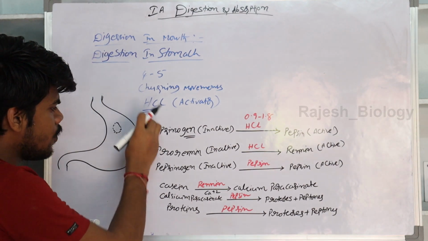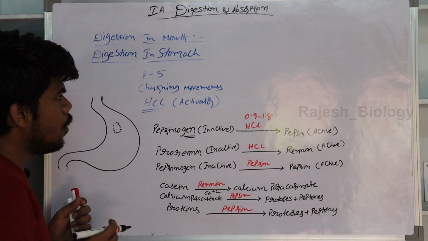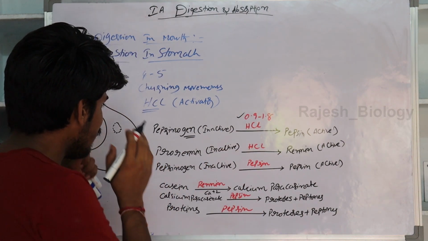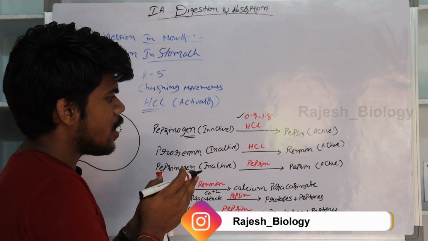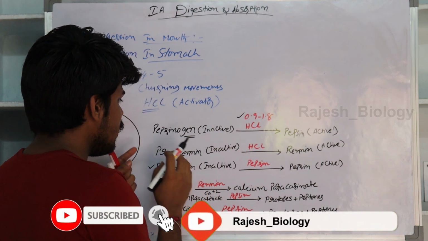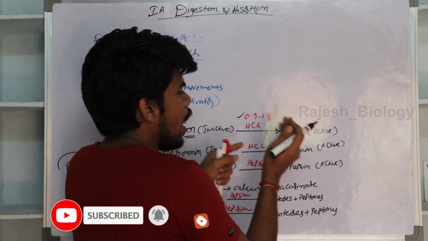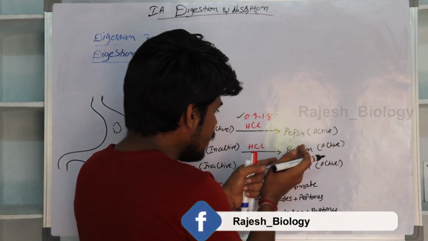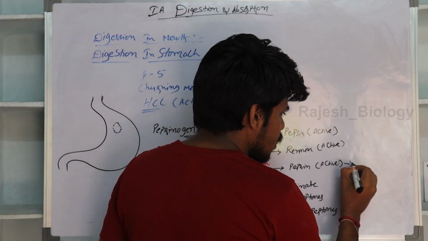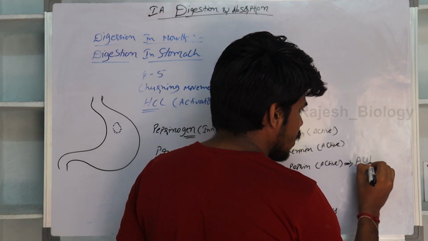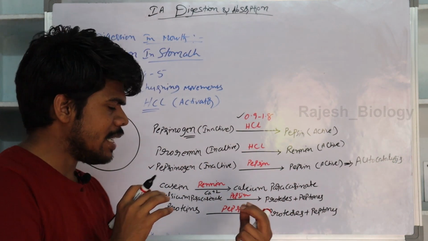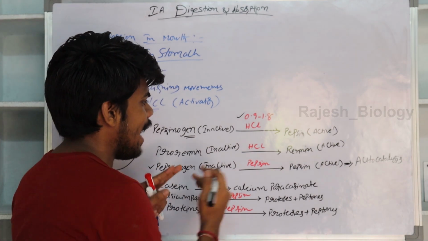Okay, and the wall of the stomach releases HCl. HCl has pH 0.9 to 1.8, very acidic in nature. That acidic nature is optimal for the activation of pepsinogen. So when HCl is released, pepsinogen is converted into active pepsin, and that pepsin converts its inactive form into active form. It is also known as autocatalysis. Very important. Autocatalysis: pepsin itself converts its inactive form into active form.